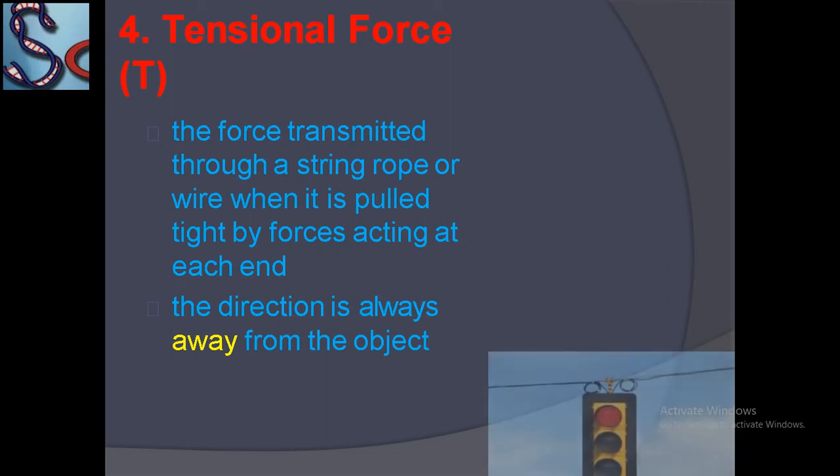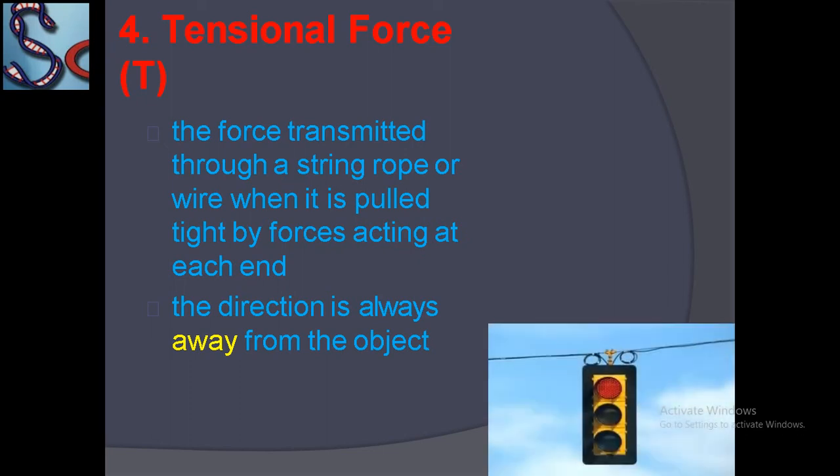The force transmitted through string or rope or wire when it is pulled tight by the force acting at each end. Like two persons holding a rope or string, and they hold it tight by applying force on both sides, then the force inside the string or rope is called tensional force.